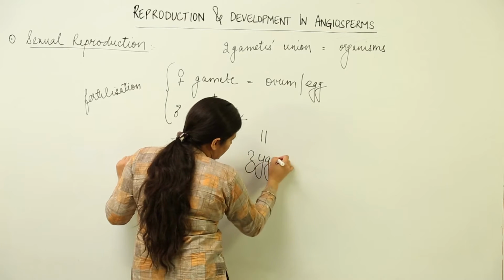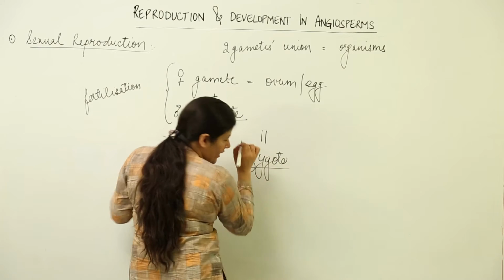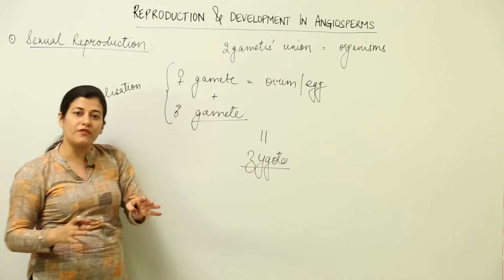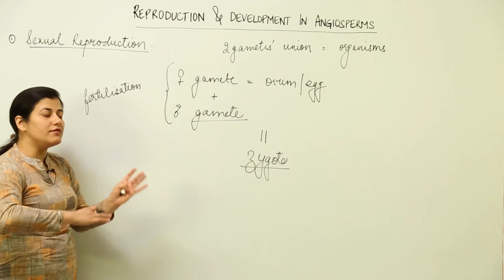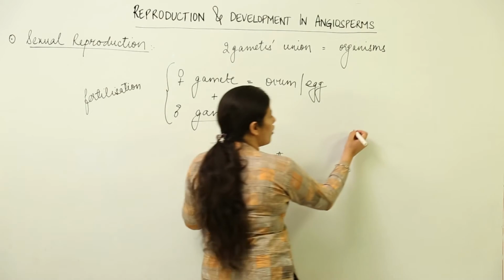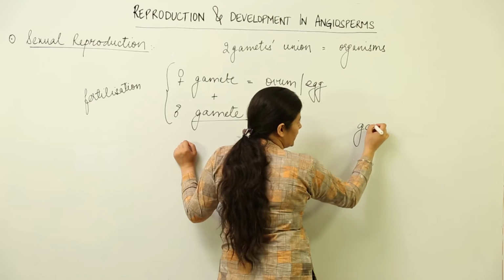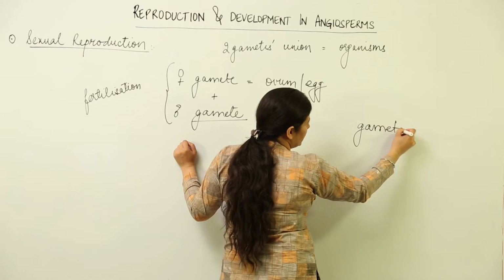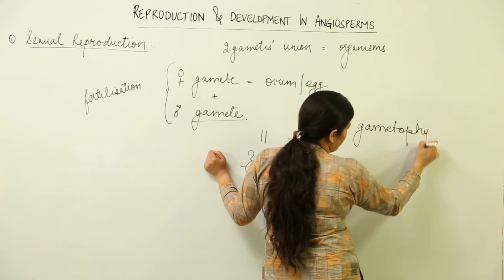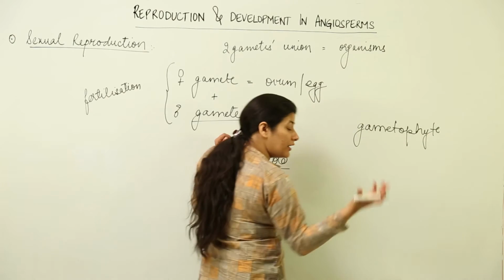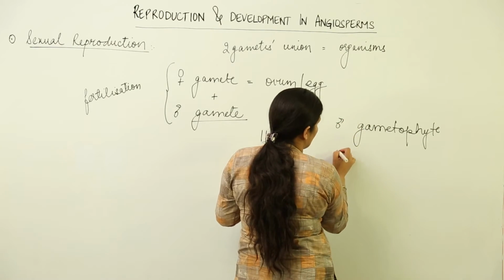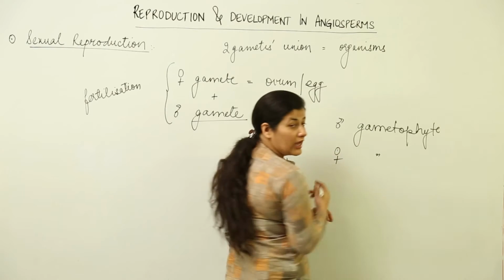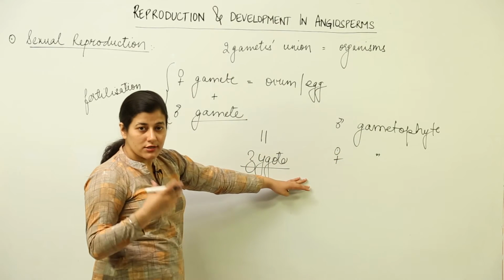Now in higher plants, it is not the sporophyte exactly that gives rise to the new organism. There is formation of a gametophyte. On the plant, in the flower, a female gametophyte and a male gametophyte are formed.